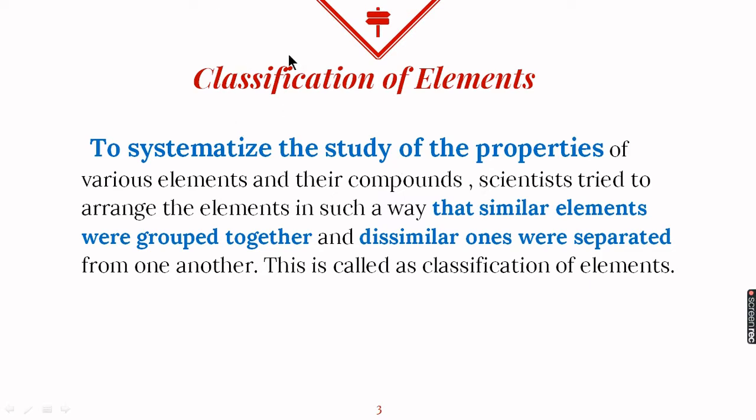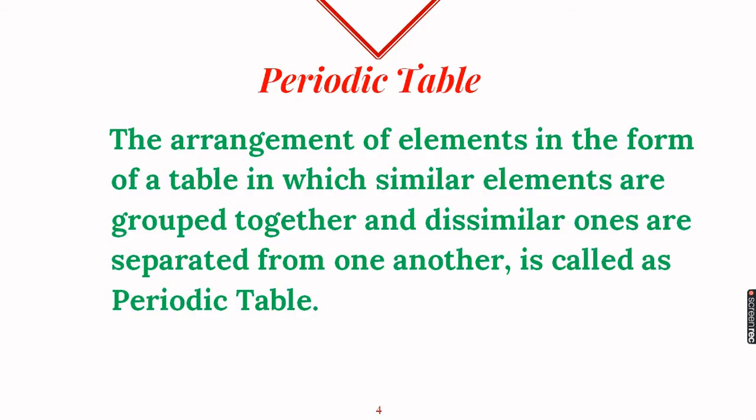So we know that classification is the grouping of elements, or grouping of anything, on the basis of their similarities and differences. So similarly, as we classify other things, we tried to classify elements also. And we made a periodic table. The periodic table is the arrangement of elements in the form of a table in which similar elements are grouped together and dissimilar ones are separated from one another.